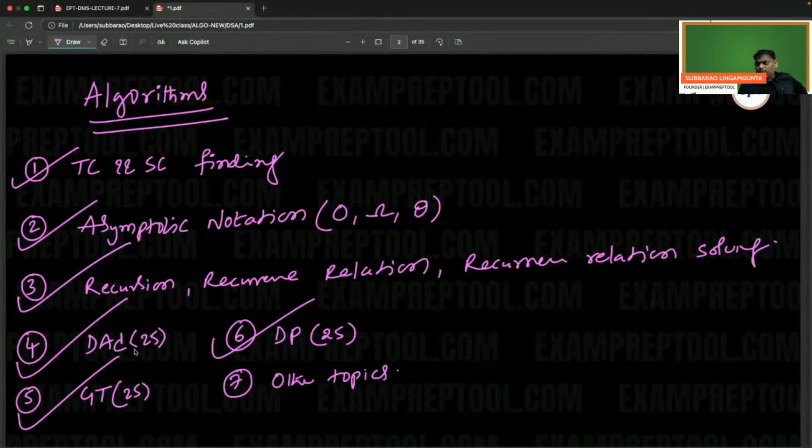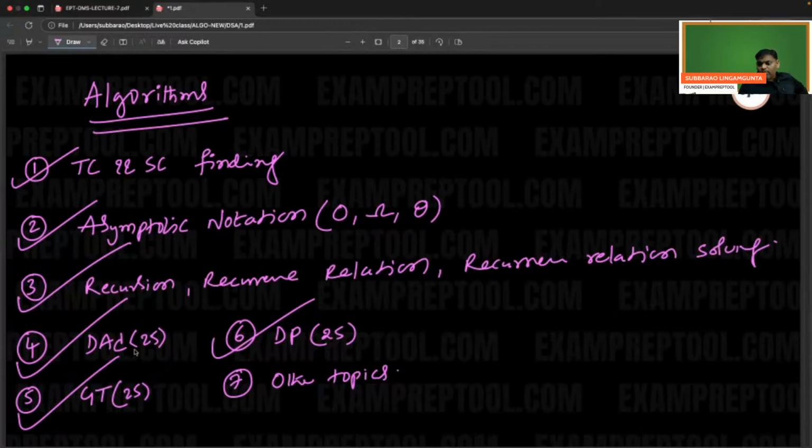Remember, the first three topics may not come directly. They will come indirectly. When you are analyzing an algorithm, recursion will come, recurrence relation solving will come, asymptotic notation will come, time complexity and space complexity will come. So 1, 2, 3 may not come directly.